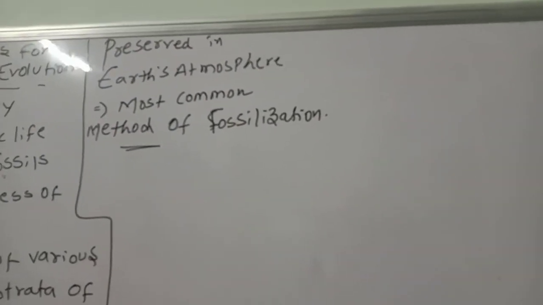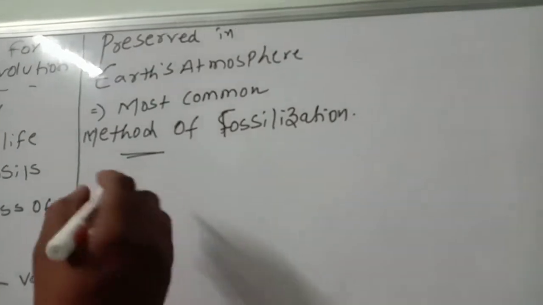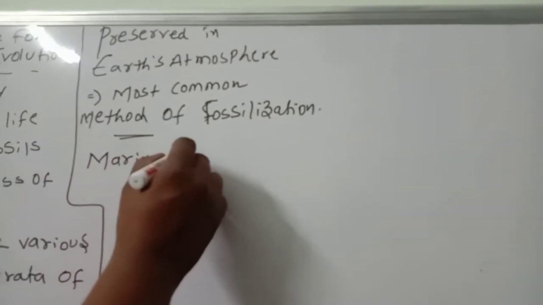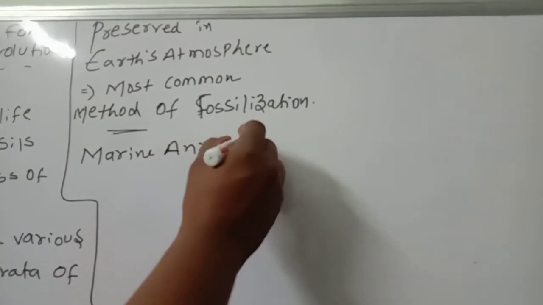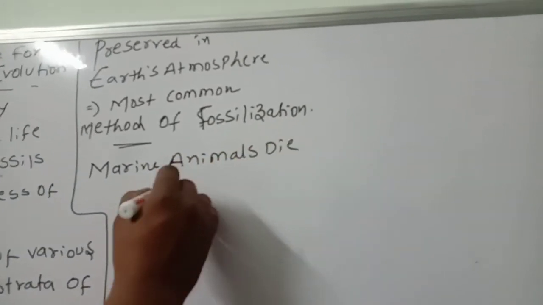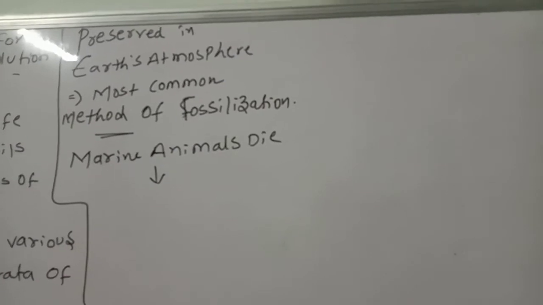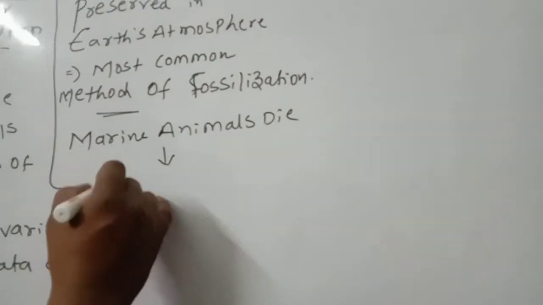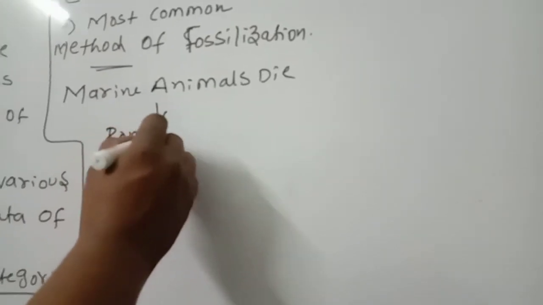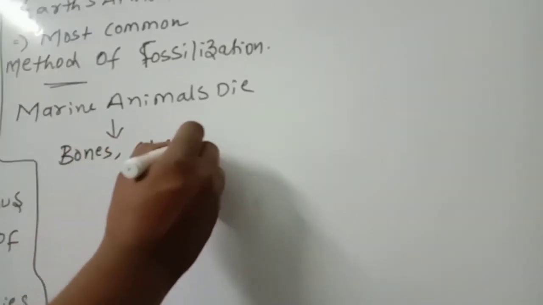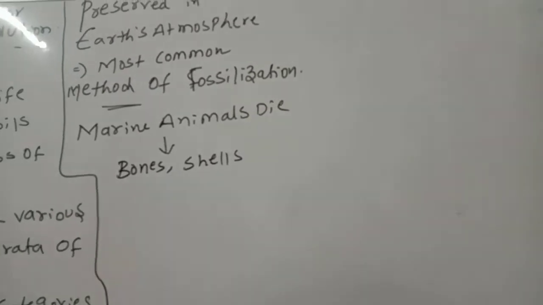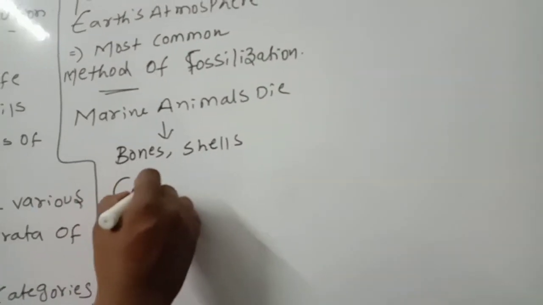The second one, the marine animals. Suppose marine animals die. What will happen when the marine animals die? Their hard parts, bones and shells, are covered with sediments.